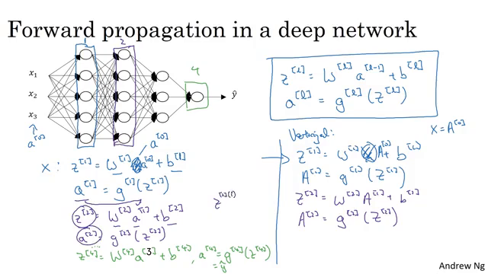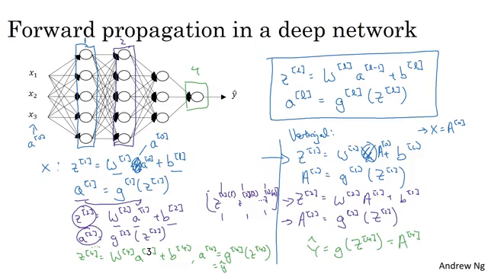We're just taking these vectors Z or A and so on and stacking them up. This is Z vector for the first training example, Z vector for the second training example, and so on down to the nth training example, and stacking these in columns and calling this capital Z, right? And similarly for capital A, just as capital X, all the training examples are column vectors stacked left to right. And then at the end of this process, you end up with Y hat, which is equal to G of Z4, this is also equal to A4, and that's the predictions on all of your training examples stacked horizontally.